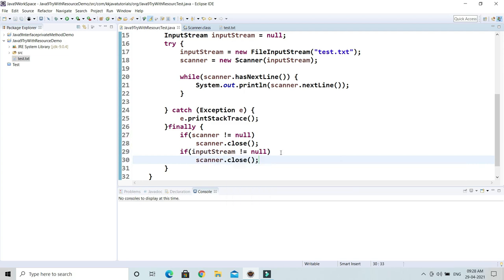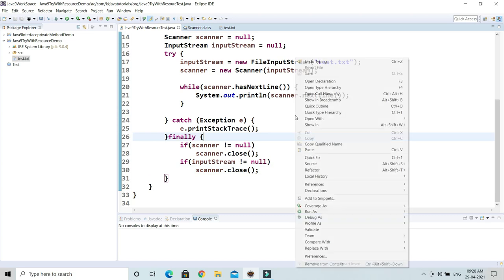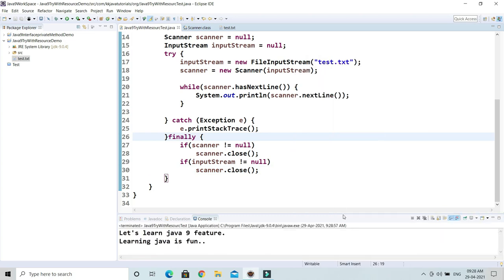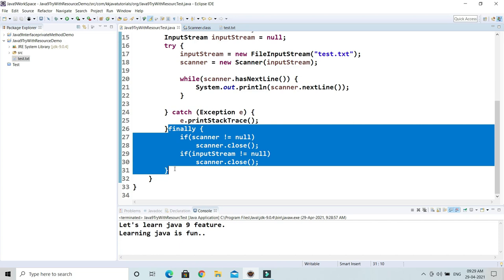Okay. Now that's the traditional way we used to write the code prior to Java 7, right? And now if I run this code, it is working perfectly fine. Now the thing is that we have written this extra line of code when you compare with Java 7, because Java 7 came up with a new feature.